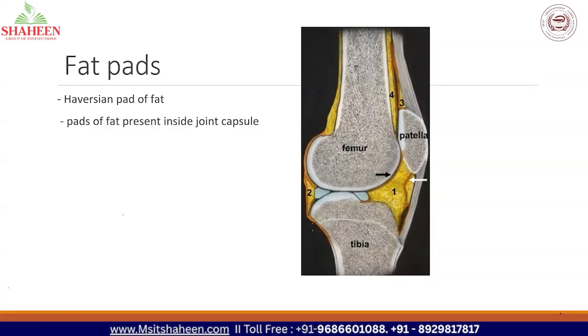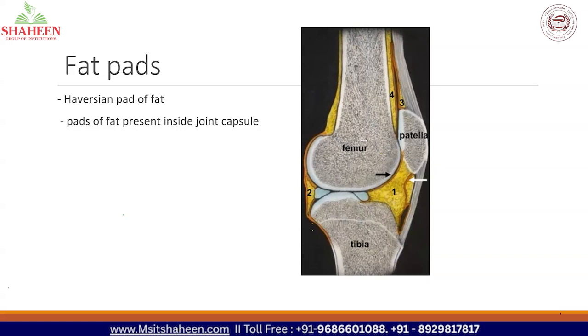What is the function of bursae? Protects from friction. Yes, somebody has answered it. A bursa is actually outside the joint, between bones and muscles and ligaments. The main function is that when a muscle is constantly moving and comes in contact with a hard surface like bone, it will cause damage to the muscle. To prevent that, we have a bursa in between them so that the muscle is not harmed severely.